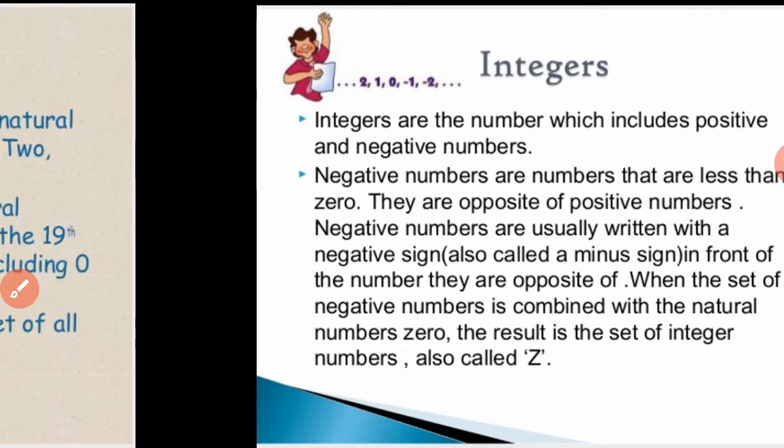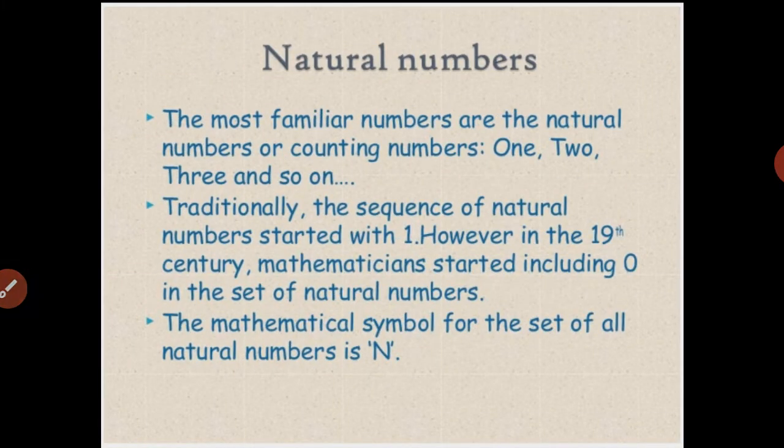So after integers, natural numbers. What are natural numbers? All the counting numbers are natural numbers. Basically, natural numbers start from 1. The most familiar numbers are the natural or counting numbers: 1, 2, 3 and so on. Traditionally the sequence of natural numbers started with 1. However, in the 19th century, mathematicians started including 0 in the set of natural numbers.